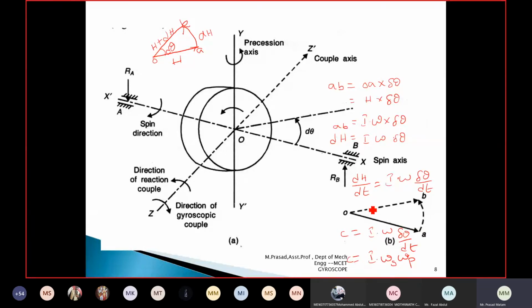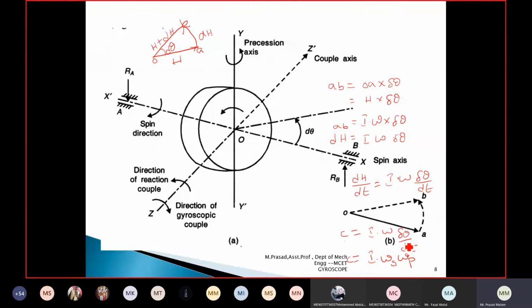I omega s is the angular momentum along the spin axis, where I is the moment of inertia of the disk. Omega s is the angular velocity of the disk around the spin axis. That's why I have written s. S is the angular velocity of the spin.